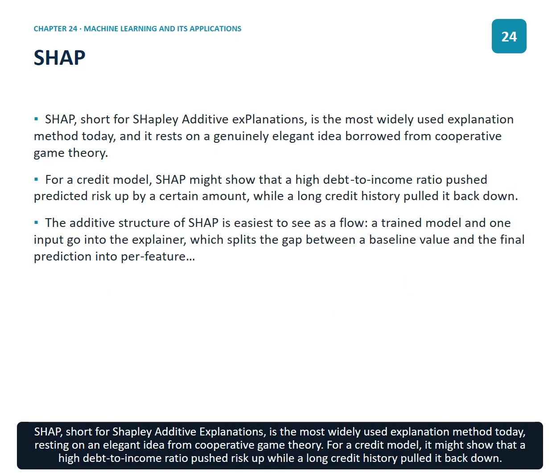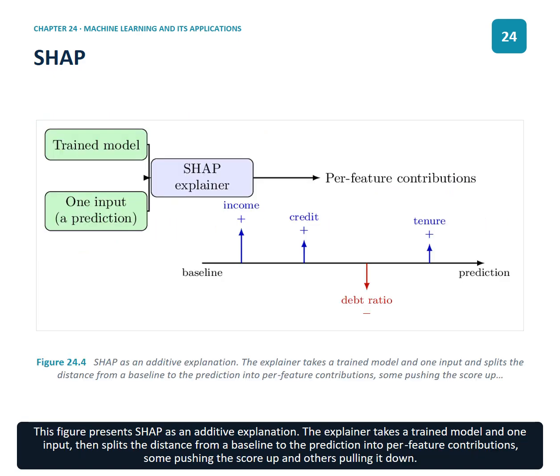SHAP, short for Shapley additive explanations, is the most widely used explanation method today, resting on an elegant idea from cooperative game theory. For a credit model, it might show that a high debt-to-income ratio pushed risk up while a long credit history pulled it back down. This figure presents SHAP as an additive explanation. The explainer takes a trained model and one input, then splits the distance from a baseline to the prediction into per-feature contributions, some pushing the score up and others pulling it down.